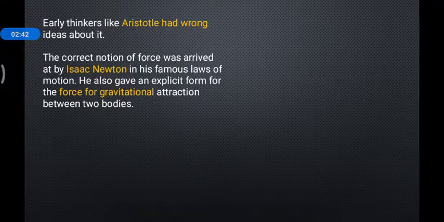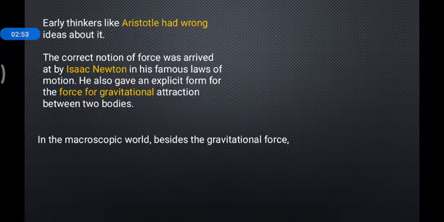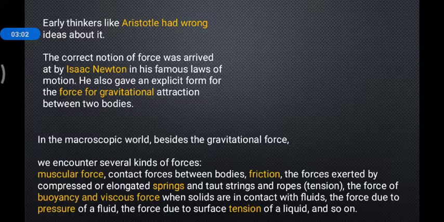The correct relation between motion and force was given by Isaac Newton in the famous laws of motion, and after that he named the force of gravitation, the attraction between two bodies. In the macroscopic world, meaning what you see with your eyes, there are a lot of kinds of forces apart from the gravitational force. It encounters several kinds of forces.